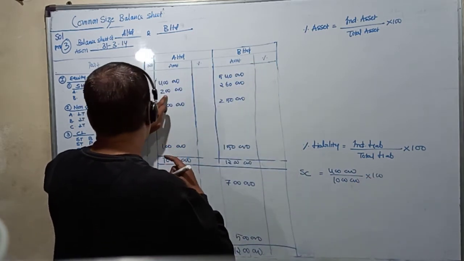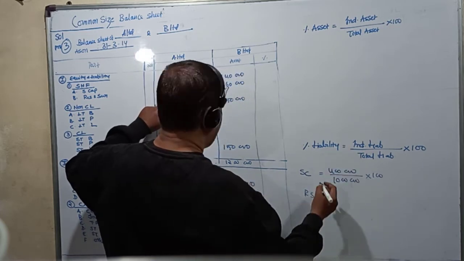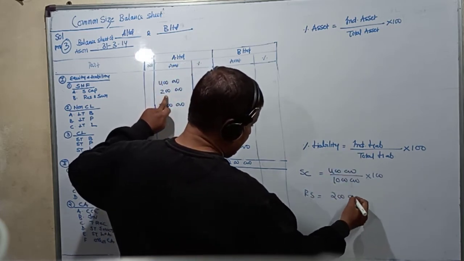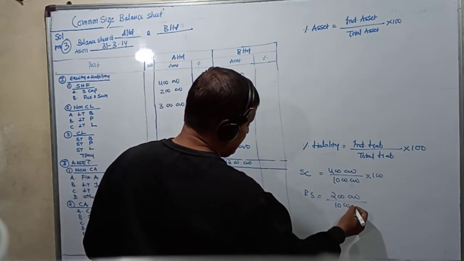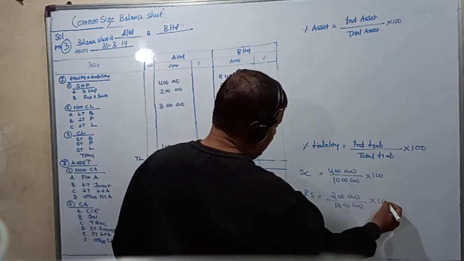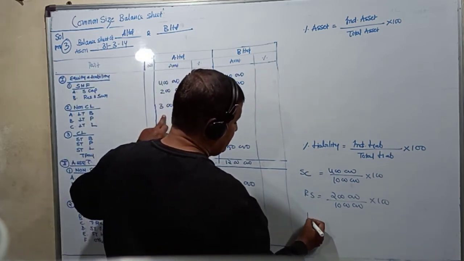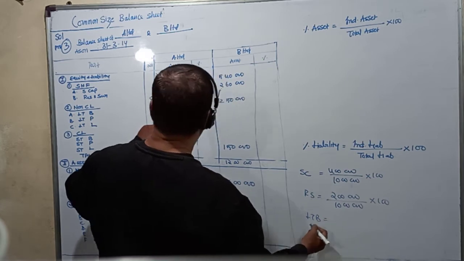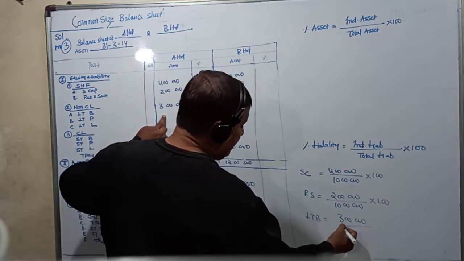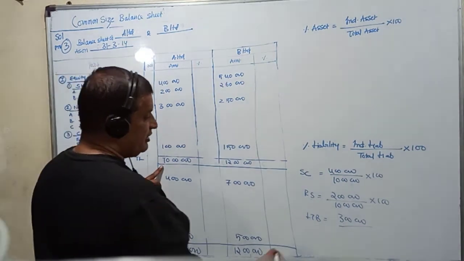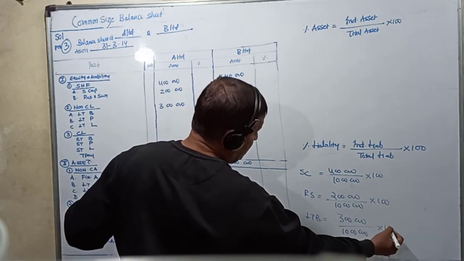Next, we have reserves and surplus. Individual liability, that is 2 lakhs, divided by total liability, that is 10 lakhs into 100. Next, we come to long-term borrowing. Individual liability, that is 3 lakhs, divided by total liability here, that is 10 lakhs into 100.